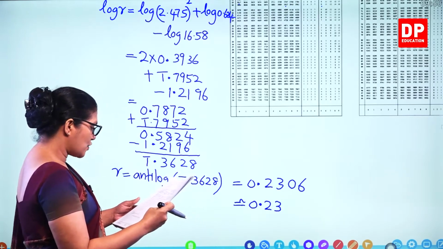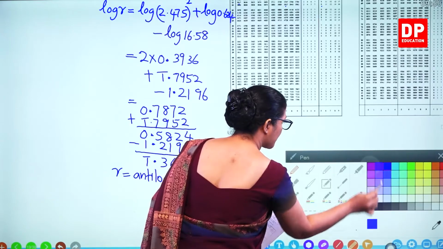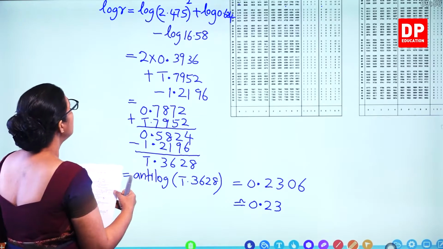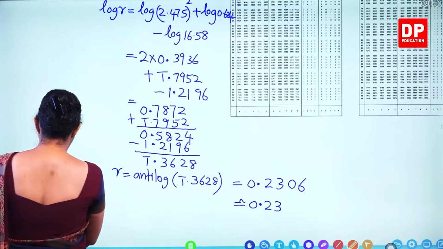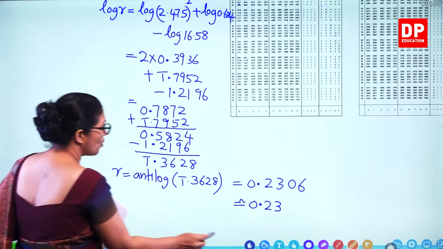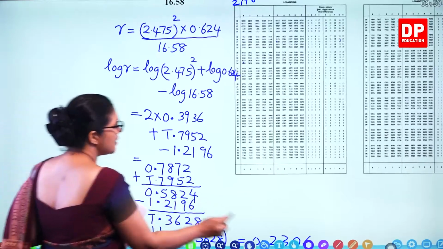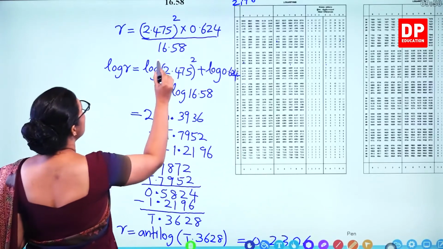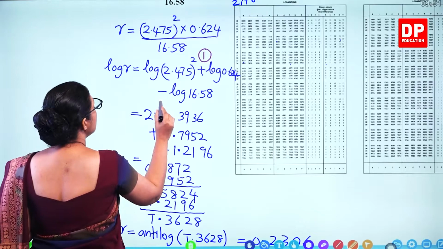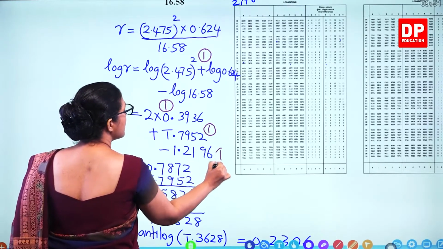So how many marks for these parts? So part B, we gave marks for this step, 4 marks, so 6 marks for the whole question. So from the beginning, you are getting 1 mark for taking laws of logarithms and 1 mark for each value referring the table.